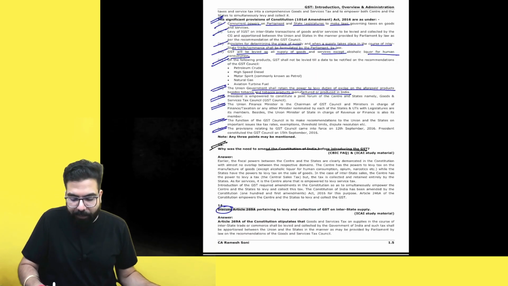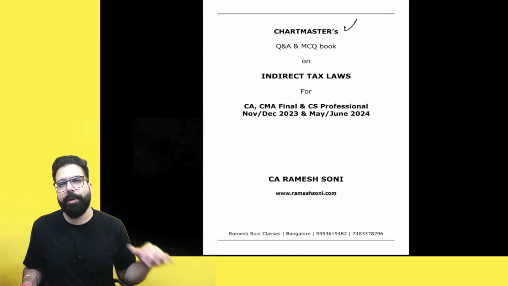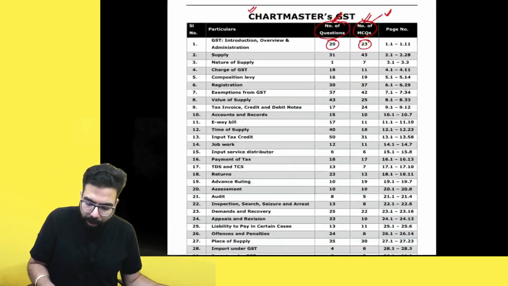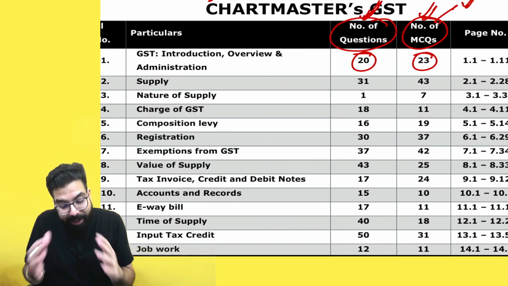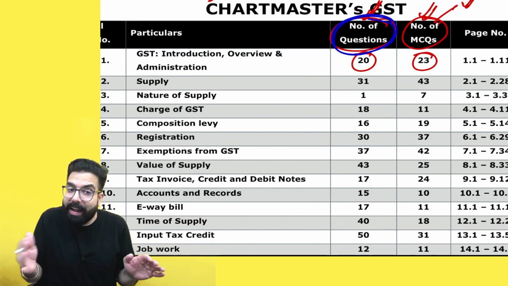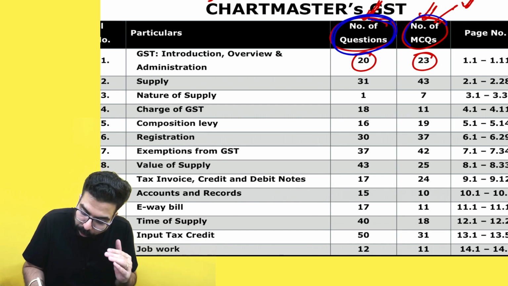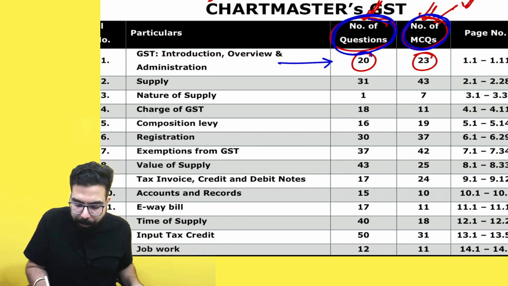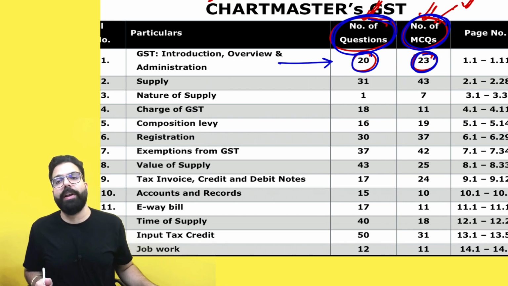After we are done with revising the first chapter, I go to the Q&A material, the Q&A compiler, which is approximately 750 pages. Sir, in the Q&A compiler, what do we have? In the Q&A compiler, for every chapter, I have bifurcated section wise, area wise, and given questions in every chapter. Along with that, I have also given you MCQs with reasoning. So for example, in chapter number 1, we have 20 questions and 23 MCQs.